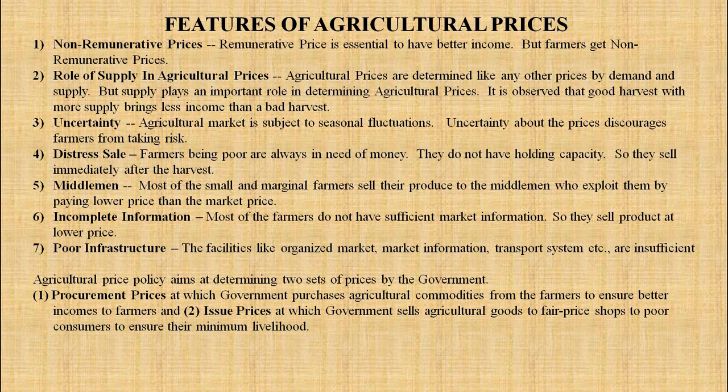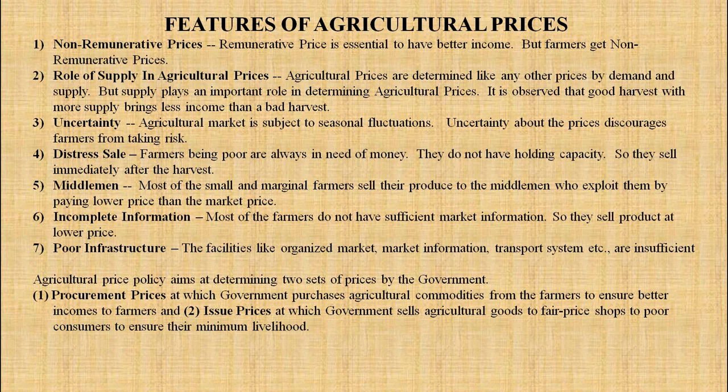Next, incomplete information. Most of the farmers do not have sufficient market information, so they sell their produce at a lower price. Next, poor infrastructure. The facilities like organized market, market information, transport system, etc. are insufficient. So this is about the features of agricultural prices. So 7 points you have to give in this.